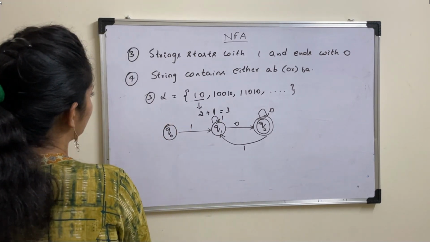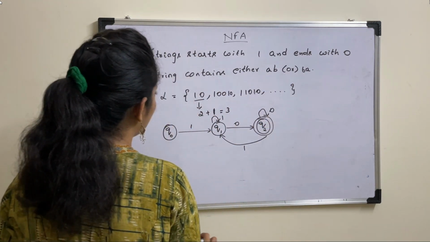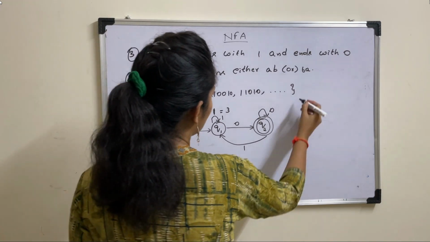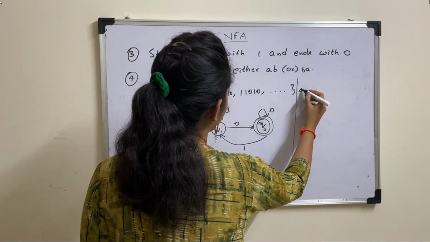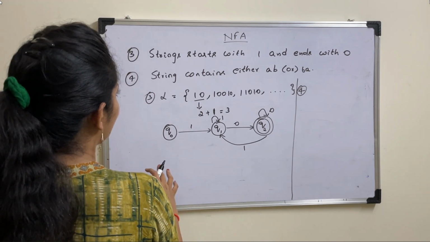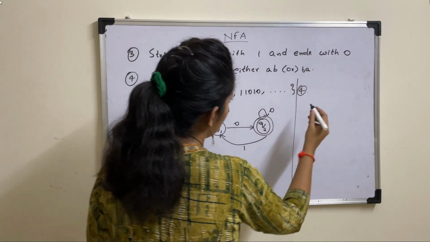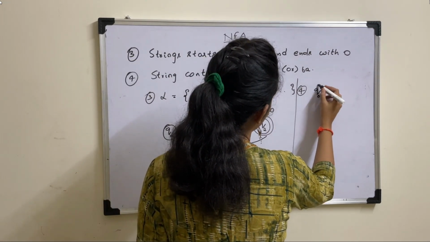Next, let us see fourth example. String contains either AB or BA. So either AB or BA means, how to write this. So your string should contain either AB or BA. So you should take two conditions here. So let us draw a diagram like this.